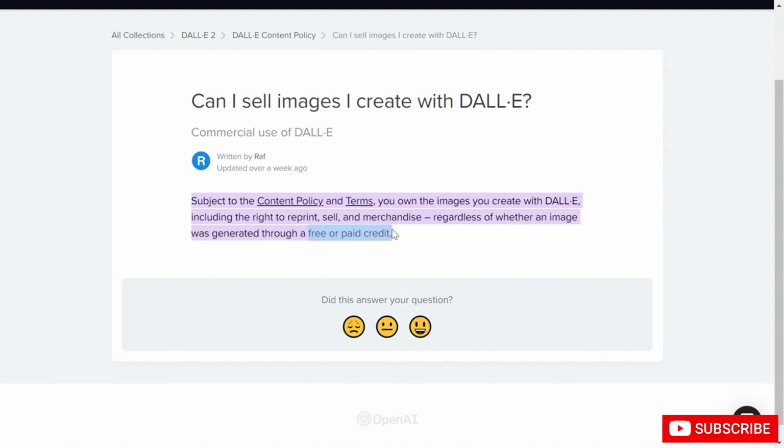You can sell your image, you can reprint it, you can use it in the merchandise. I'll show you all those things as well, but right now just make sure that there are no copyright issues when selling your DALL-E work, because you own it, because you created it with the help of AI. So that's all about commercial use of DALL-E.